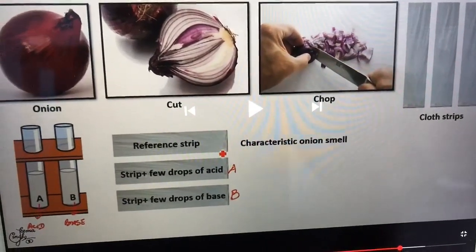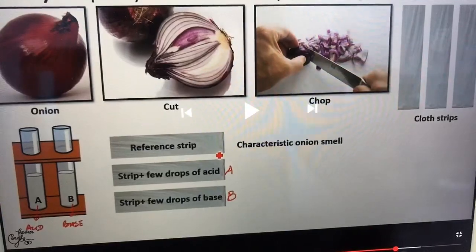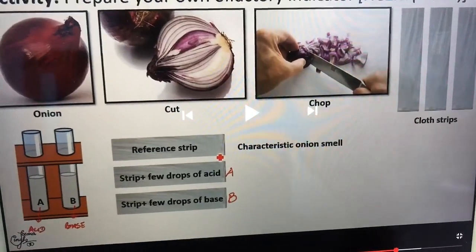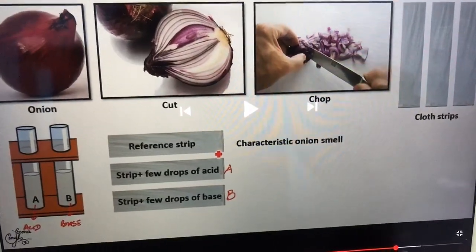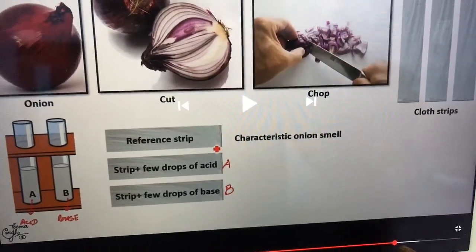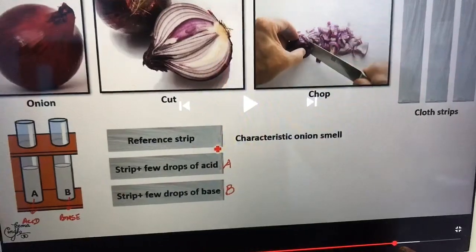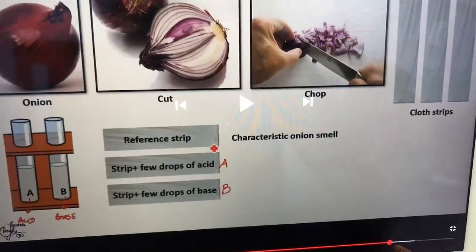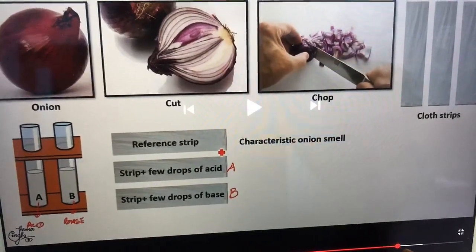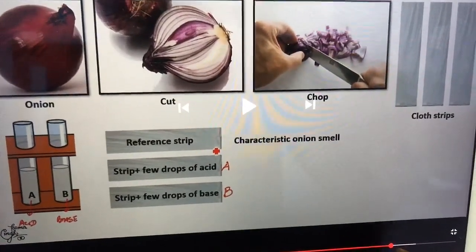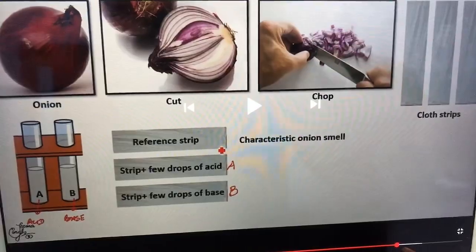Then we will see that the strip with acid will not change the characteristic smell of onion. It will remain the same, but on the strip where we put a few drops of base, the smell will change. So if the smell changes, that means it's a base, and if it doesn't, that means it's an acid.